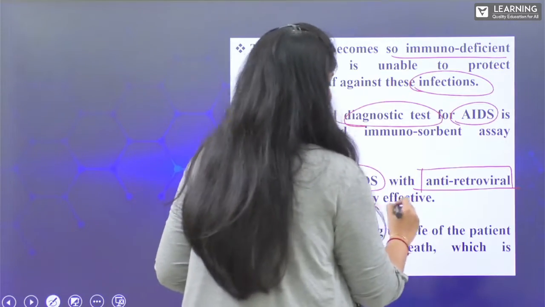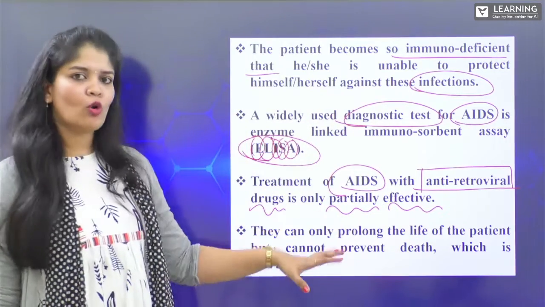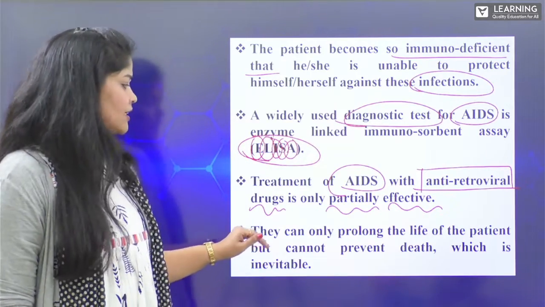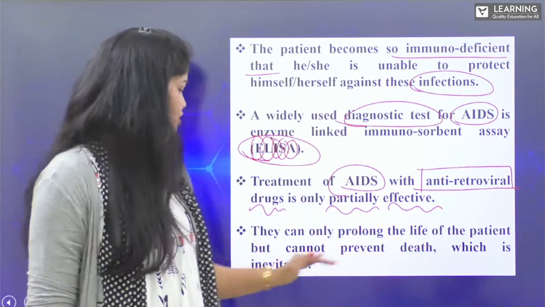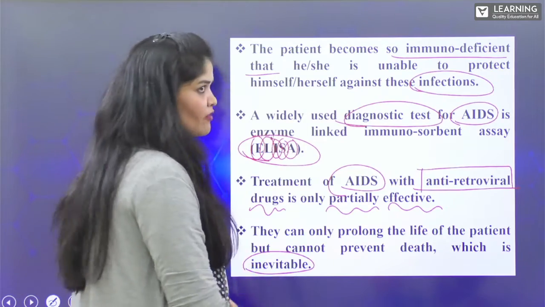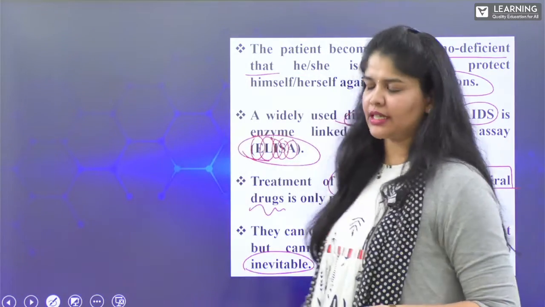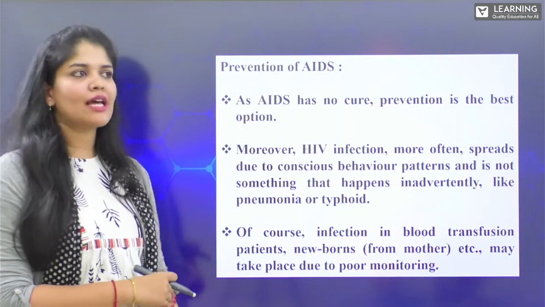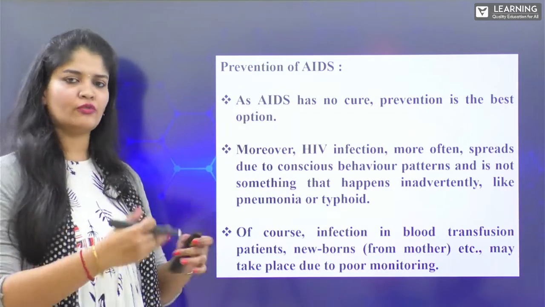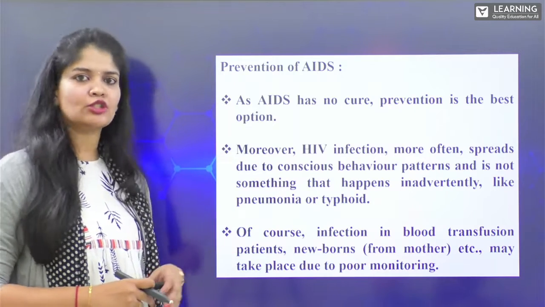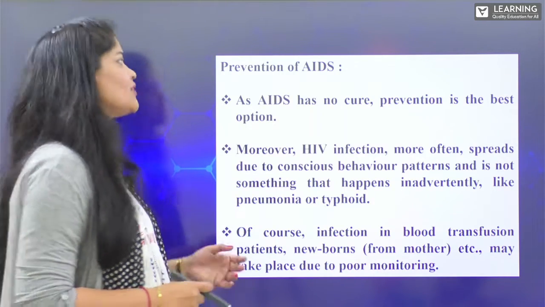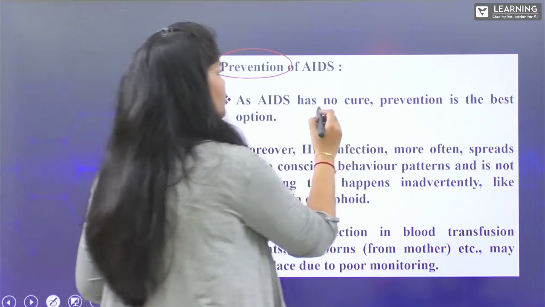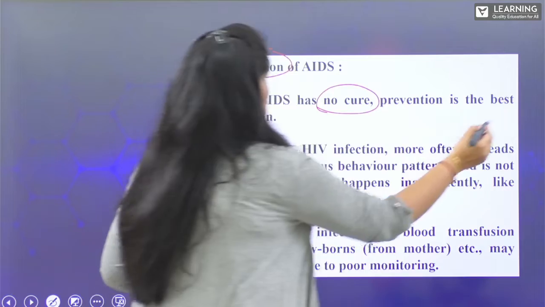They can only prolong the life of the patient, but cannot prevent death, which is inevitable and unavoidable. A completely effective treatment is not available. Therefore, the only way is prevention. As AIDS has no cure, prevention is the best option.